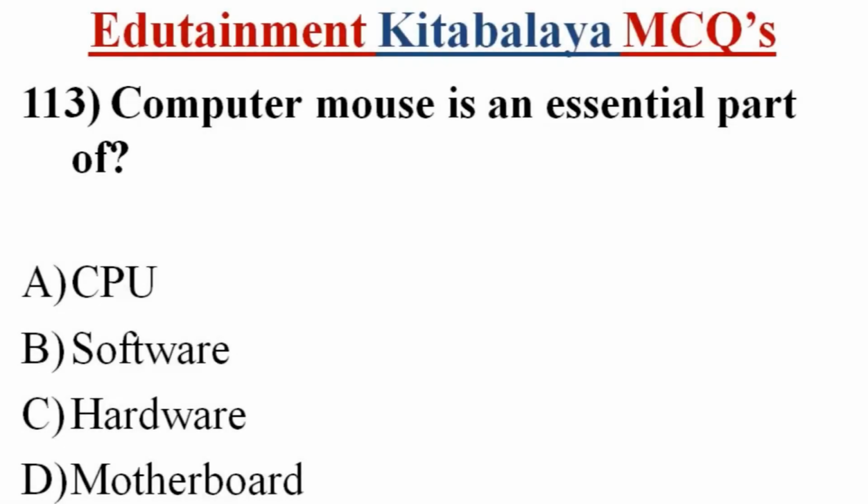Question number 113. Computer mouse is an essential part of A. CPU, B. Software, C. Hardware, D. Motherboard. Correct answer is C. Hardware.